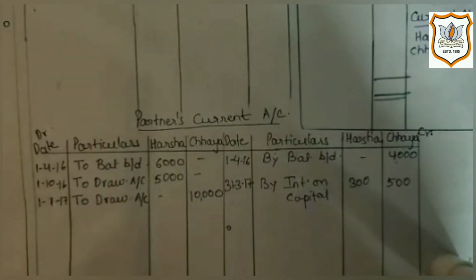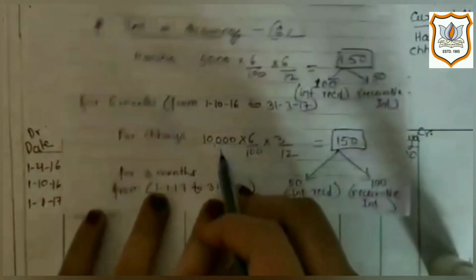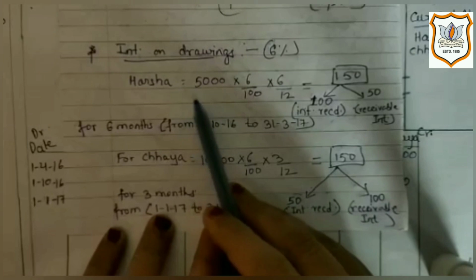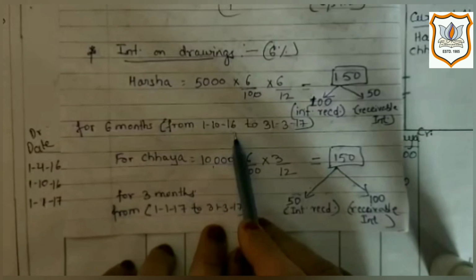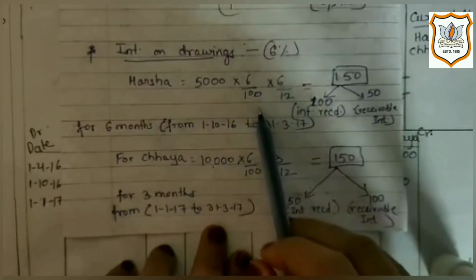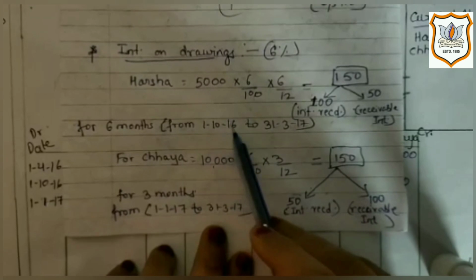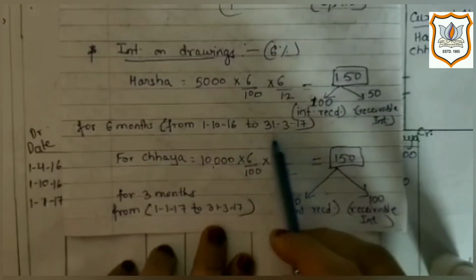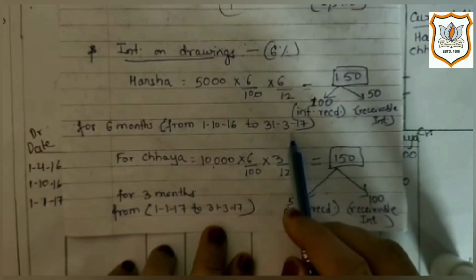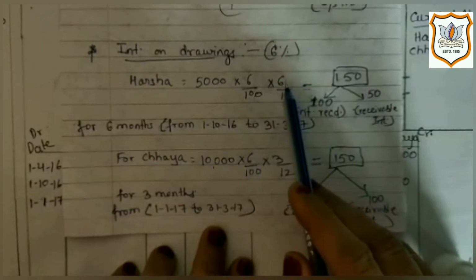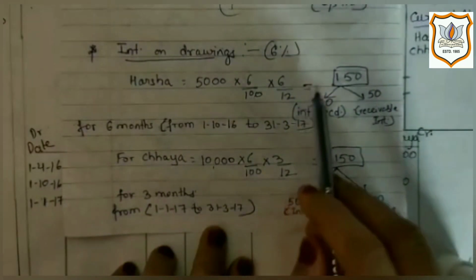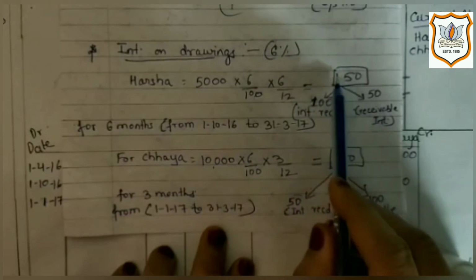Now next is 6% interest on drawings. Let me show you the calculation for this. Here Harsha has withdrawn rupees 5,000 on 1st October 2016 and the interest rate is 6%. So from 1st October 2016 to 31st March 2017, where our financial year ends, there are 6 months. So interest will be charged for 6 months, which brings us 150.